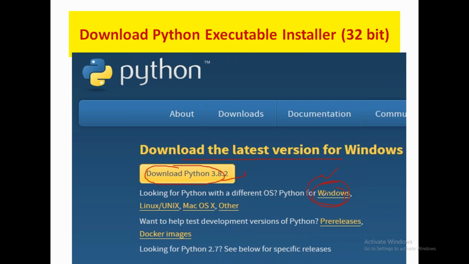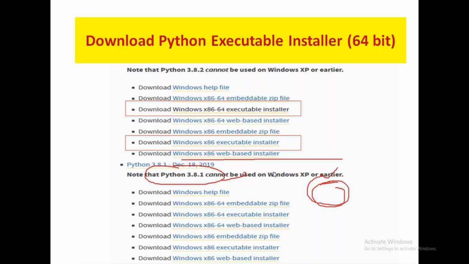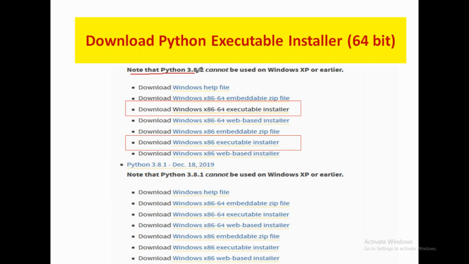Okay, so after clicking here, the next step is you will see this page. Here you will see a note that Python 3.8.2 cannot be used on Windows XP or earlier. I hope all of you are using the latest version of Windows.